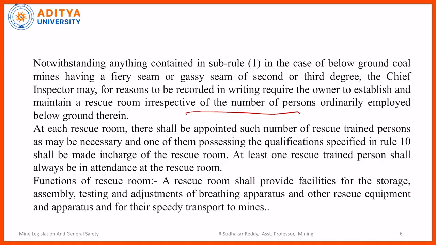At each rescue room, there shall be appointed such number of RTPs, rescue trained persons, as may be necessary, and one of them possessing qualifications specified in Rule 10 shall be made in charge of the rescue room. So, he will ask that some number of RTPs should be there in every rescue room, and one person having the prescribed qualification specified in Rule number 10. At least one RTP shall always be in attendance at the rescue room. So, it is mandatory that one RTP should always be present at the rescue room.